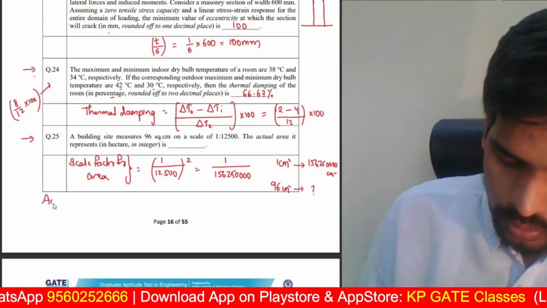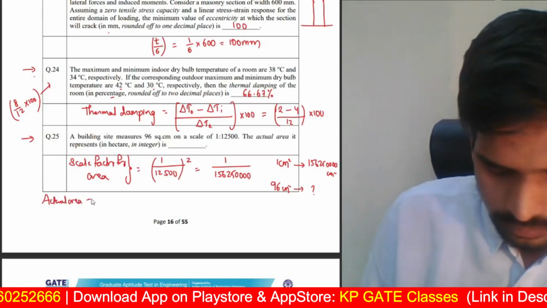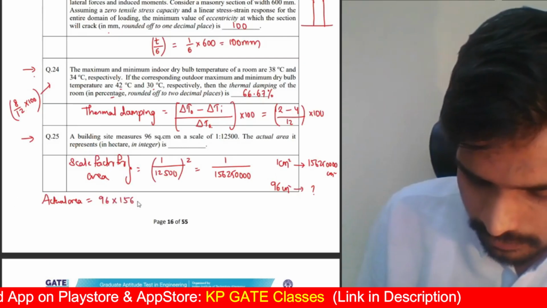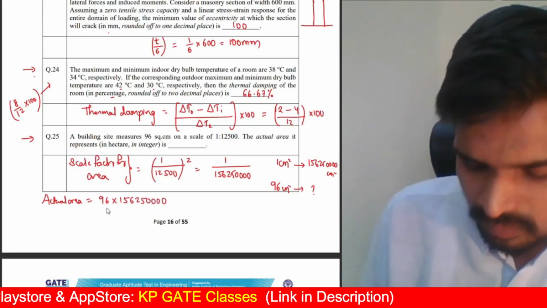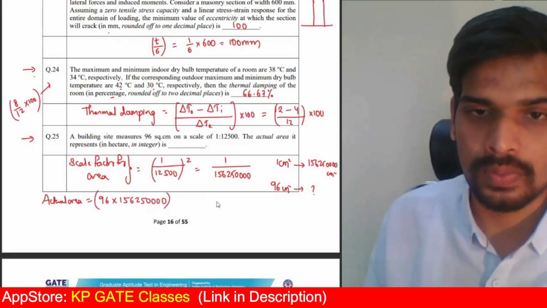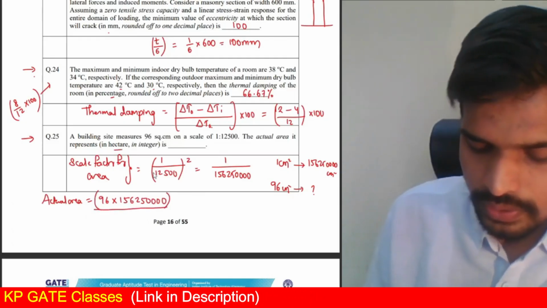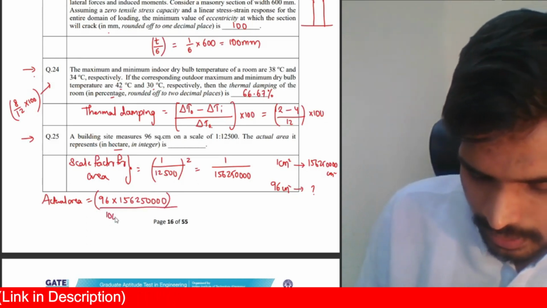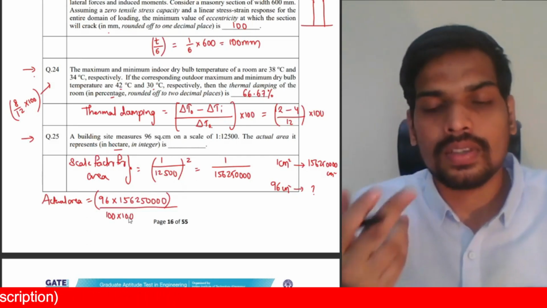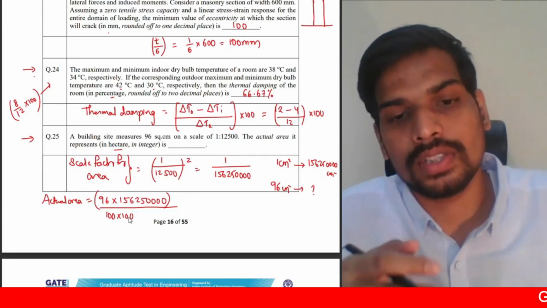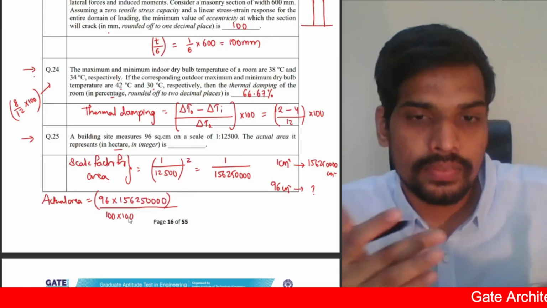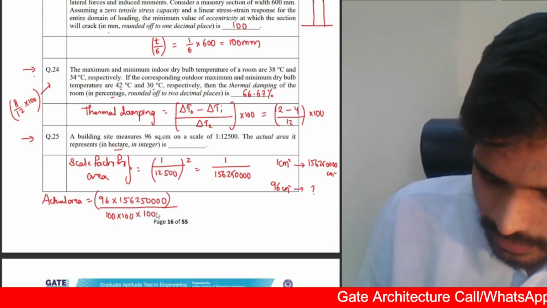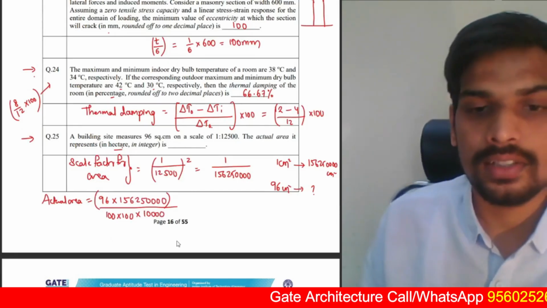Right? So the actual area is equal to 96 multiplied by the scale factor, that is 156250000. This will be the actual area, but this will be in centimeter square. They're asking us the answer in hectares, so firstly, to convert the centimeter square into meter square, you need to divide it by 100 into 100. 1 centimeter is basically 1 upon 100 meter. So to convert centimeter square into meter square, divide by 100 into 100, and then to convert it to hectares, you need to divide it by 10,000, because 1 hectare is 10,000 square meters.